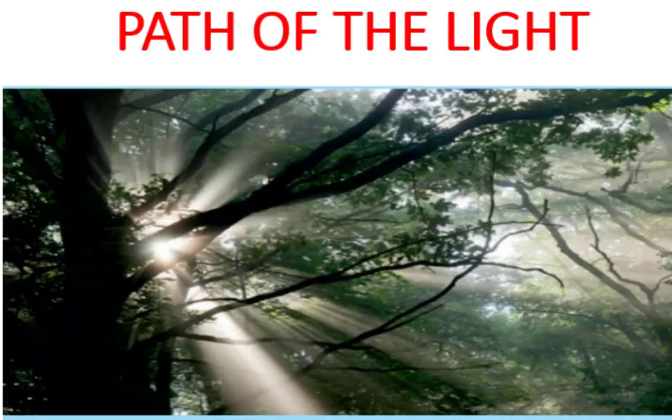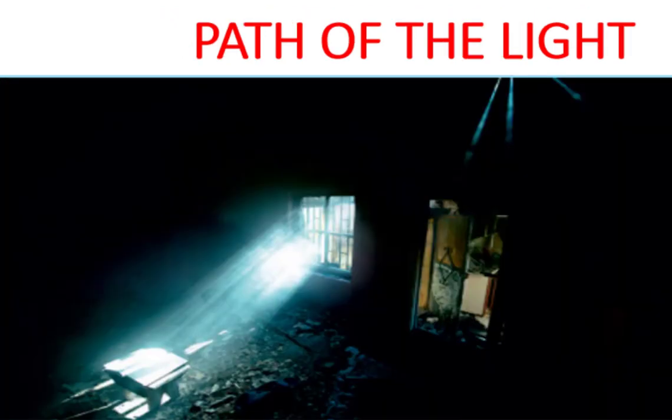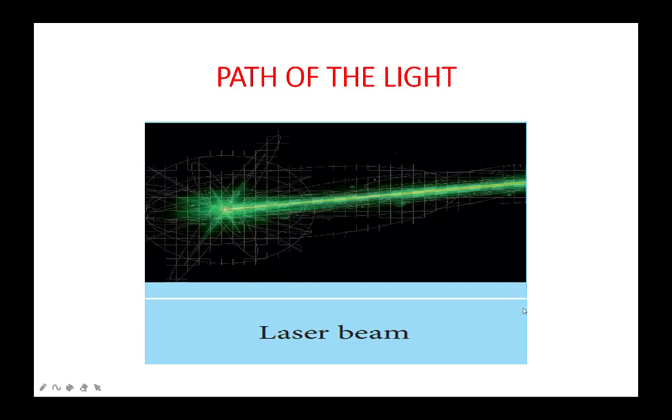See the path of the light. When light rays fall on trees, they emerge or come out from the branches as shown. This is due to the rectilinear propagation of the light, or light travels in a straight line path. See here, did you see the same as depicted in the picture? In our classroom or in your home, when light rays fall on windows, the path will be like this, is it not?